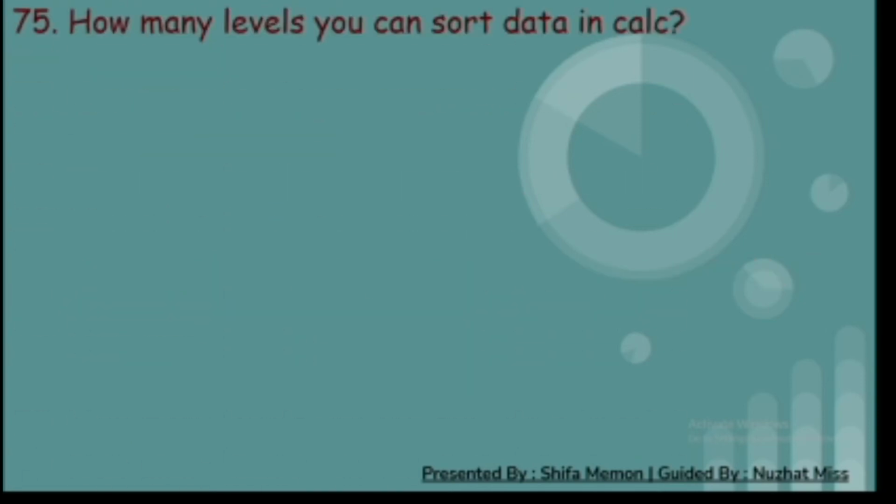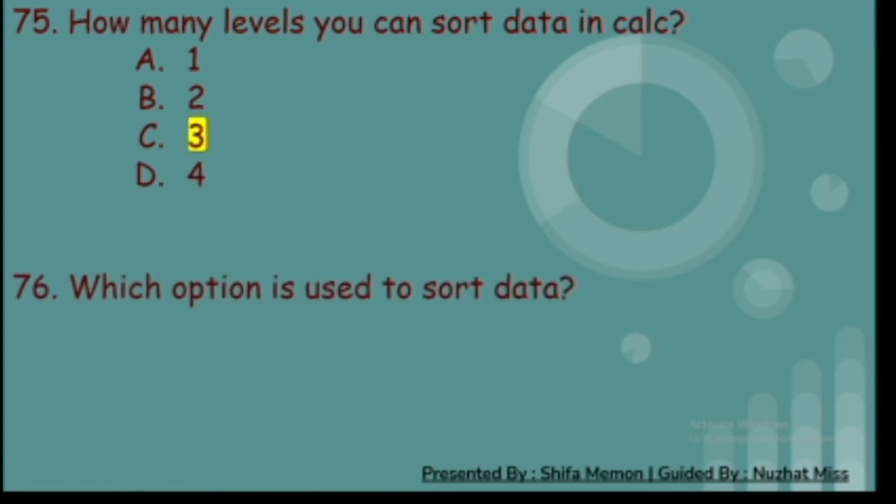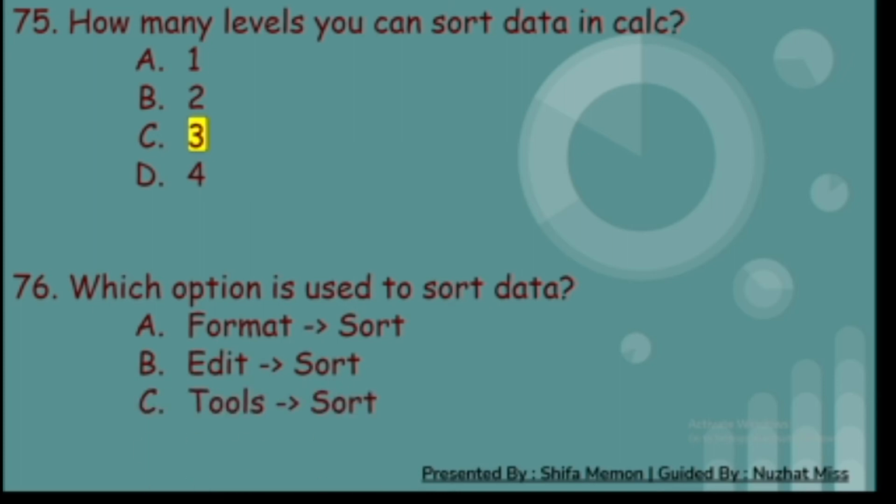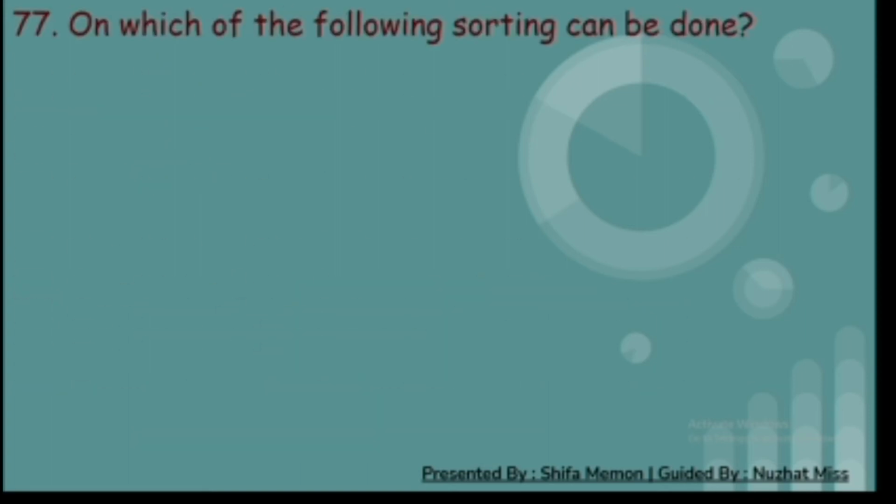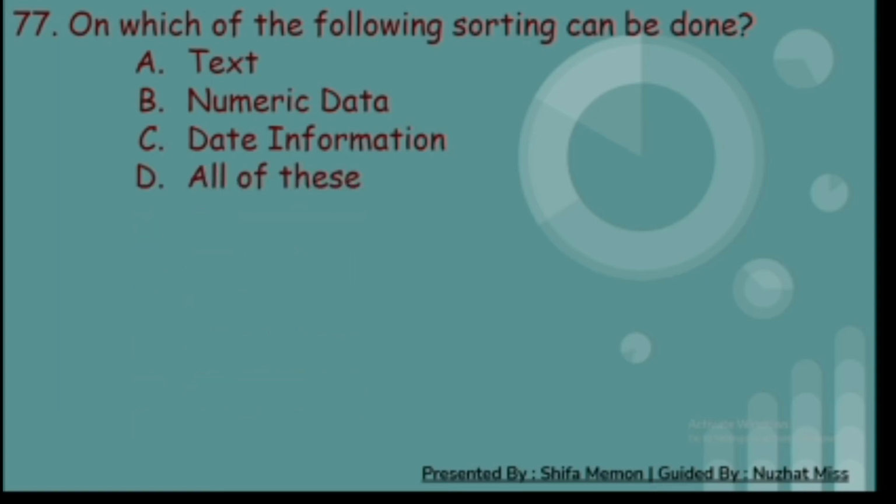75th. How many levels can you sort data in Calc? A1, B2, C3 and D4, and the correct answer is C3. 76. Which option is used to sort data? A. Format and sort, B. Edit and sort, C. Tools and sort, and D. Data and sort. And the correct answer is D. Data and sort. 77th. On which of the following sorting can be done? A. Text, B. Numeric data, C. Date information, and D. All of these. And the correct answer is D. All of these.